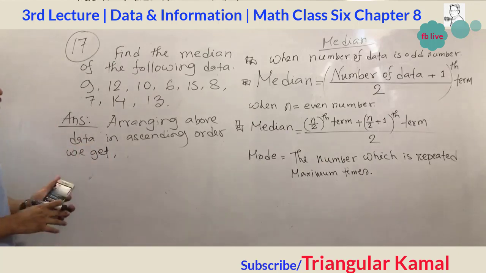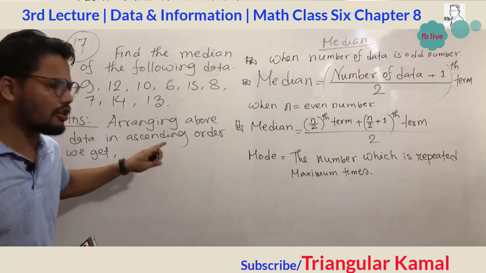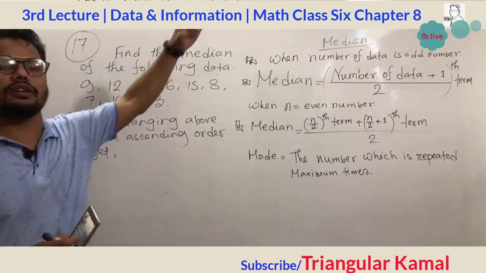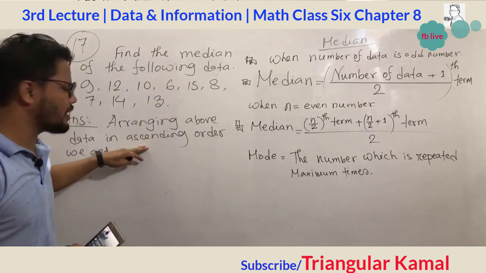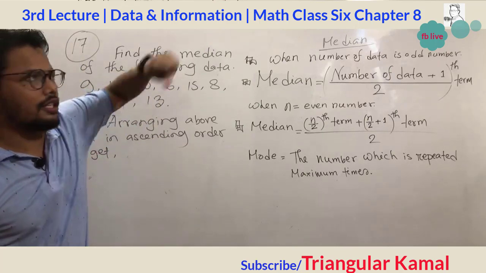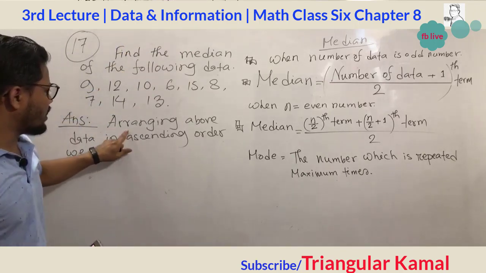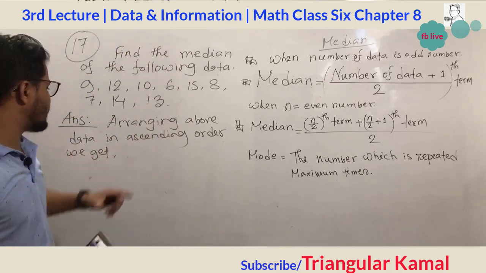What is ascending order? In the last class we said ascending order means from the smallest number to the largest number. And descending order means downward, from the largest number to the smallest number. So now, arranging the above data in ascending order, we get.